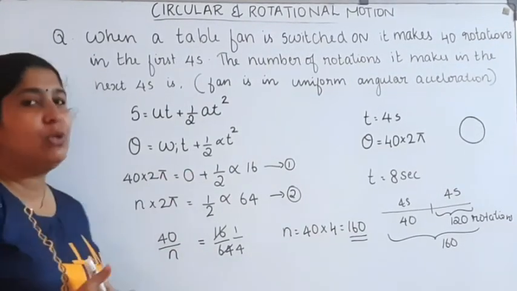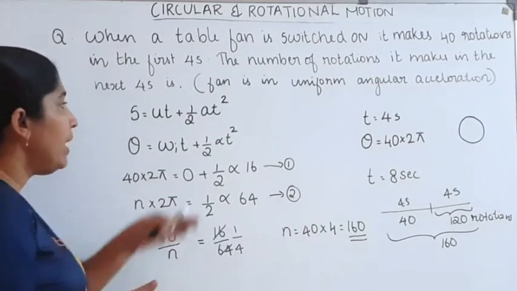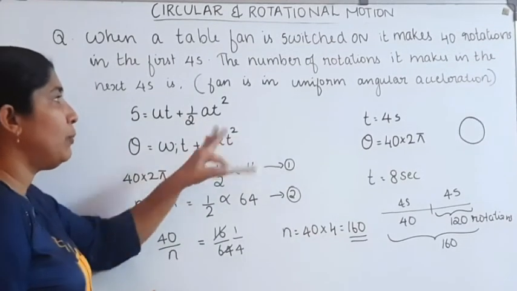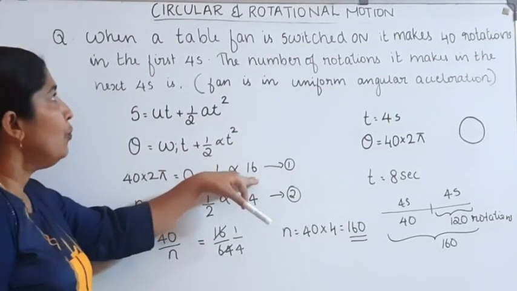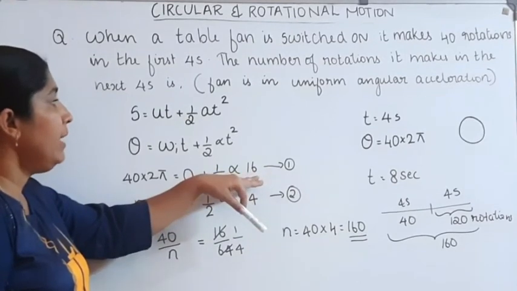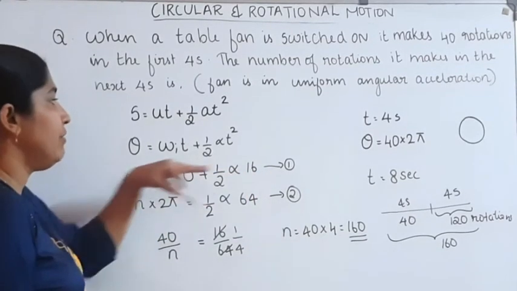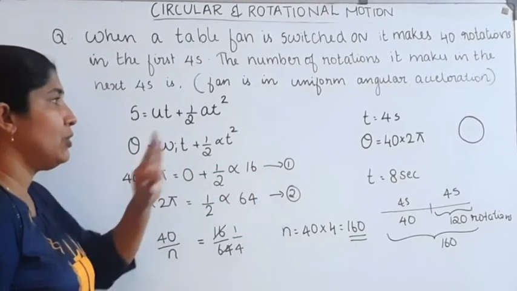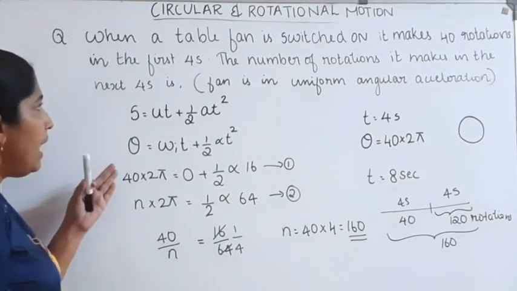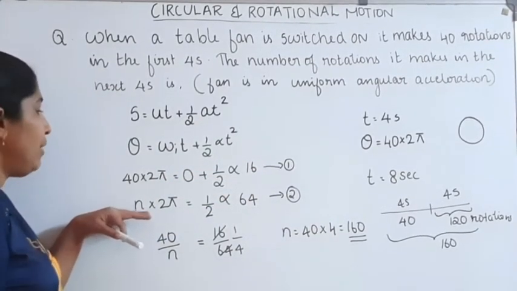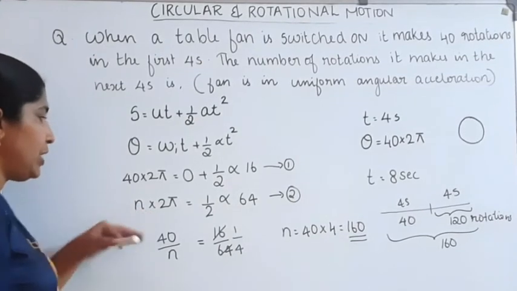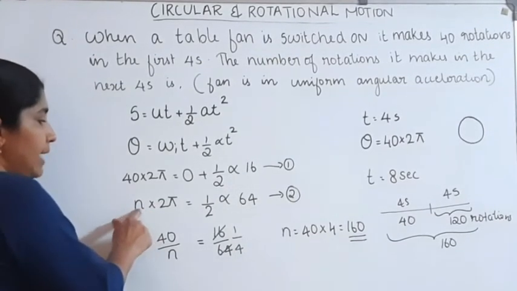Then half into alpha into the time. Time t is equal to 4 seconds, the time taken by the 40 rotations. Then 4 square is equal to 16. In the next 4 seconds, we don't know the number of rotations, so we put n into 2 pi.